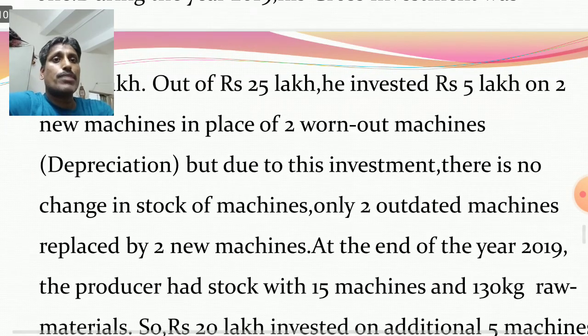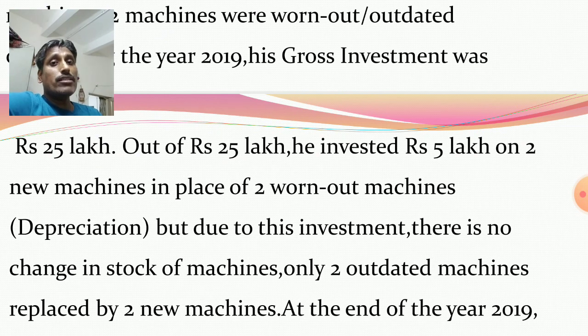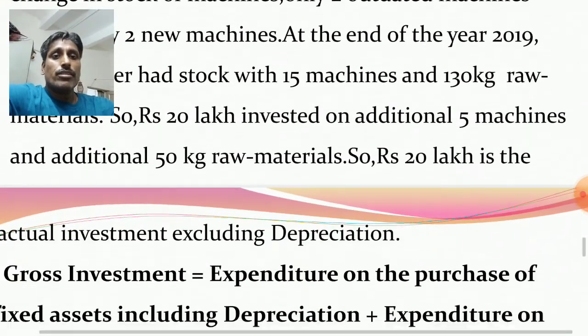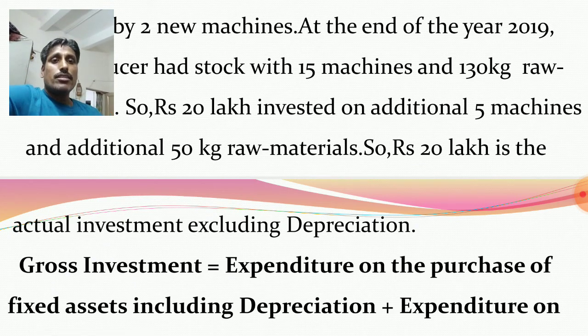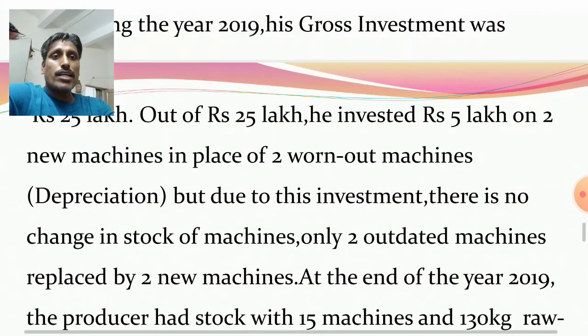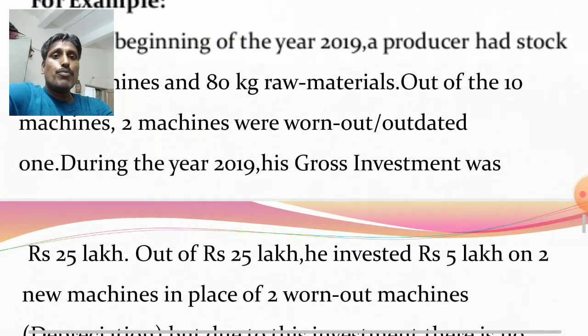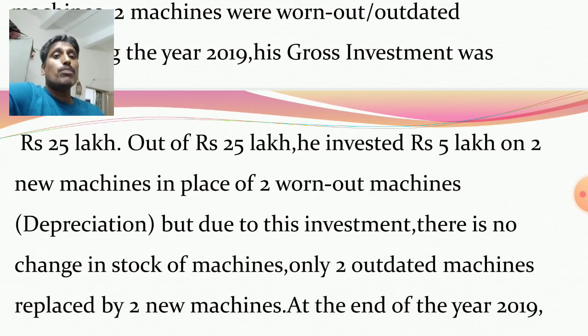because another 5 lakh is related to the depreciation. Another investment on 2 new machines replaced 2 worn out machines. So it is given, rupees 20 lakh is the actual investment excluding depreciation. So in this case, the total gross investment is 25 lakh, but out of rupees 25 lakh, rupees 5 lakh invested on new machines in place of 2 worn out machines. So it is the depreciation.